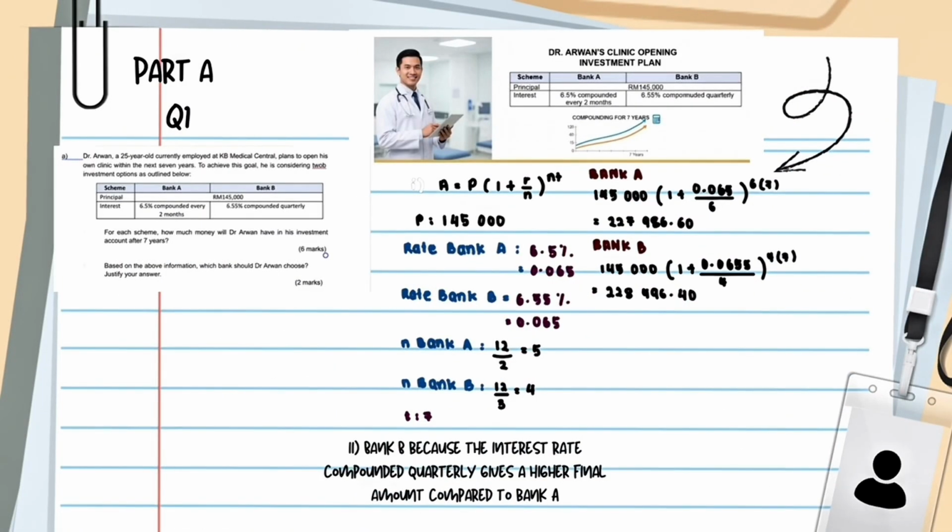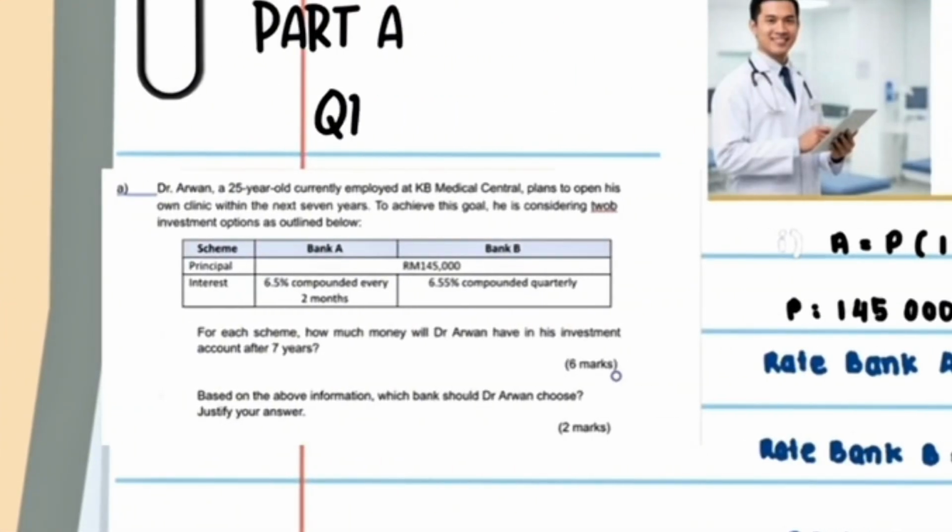For the first question, Part A, Dr. Arwan, a 25-year-old currently employed at KB Medical Center, plans to open his own clinic within the next 7 years. To achieve this goal, he is considering two investment options as outlined below.